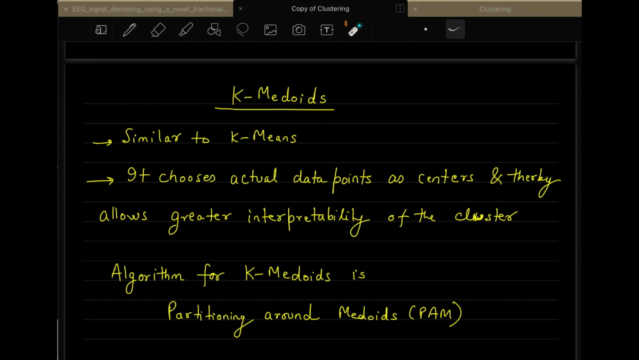Sir, how will this solve the problem of outliers? Yeah, I am telling that, coming in. Okay, sir.